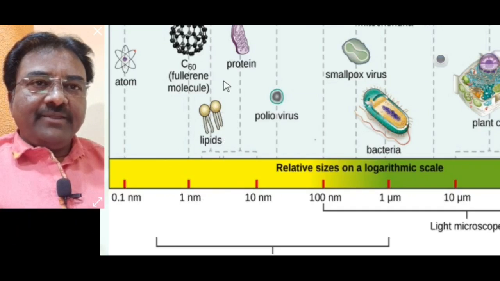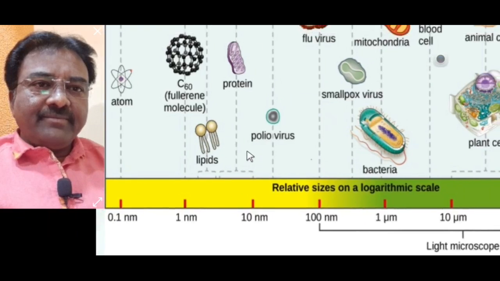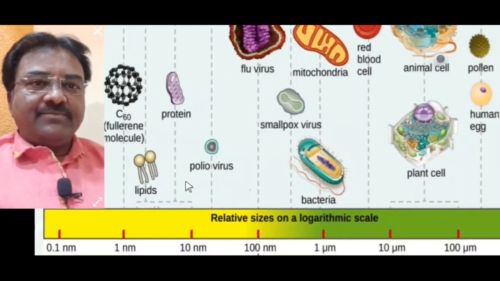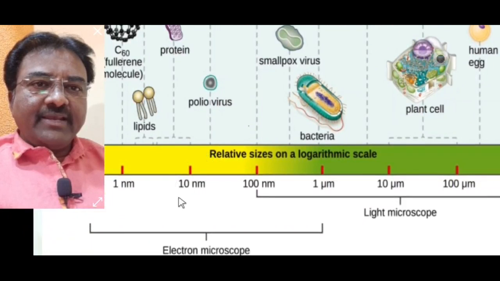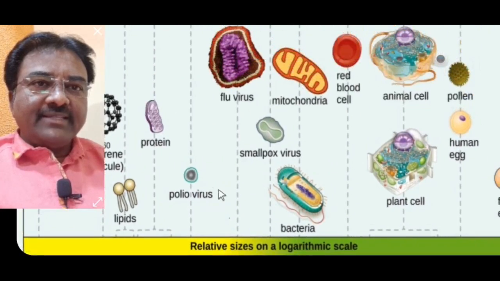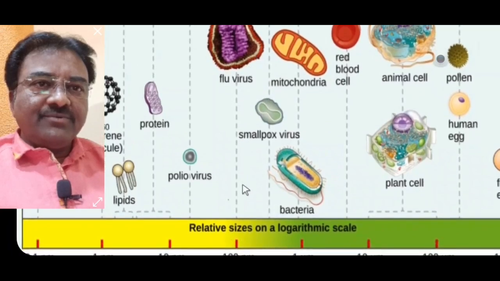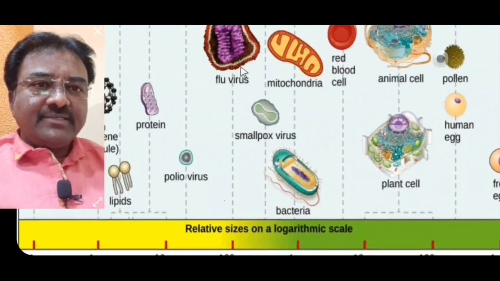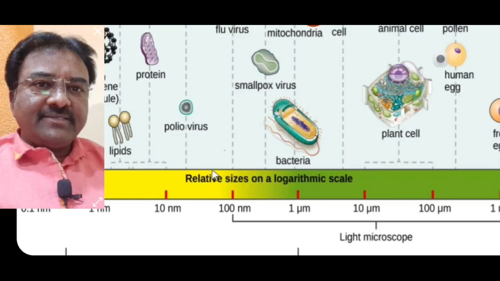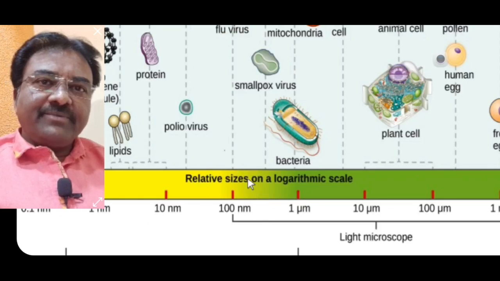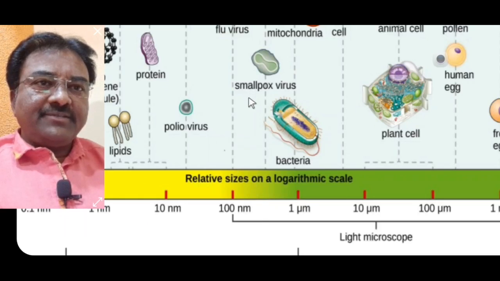Here noted, lipid and protein are about 10 nm in size. Poliovirus is above 10 nm in size. Flu virus is about 100 nm in size, which means different cells or objects show different sizes.